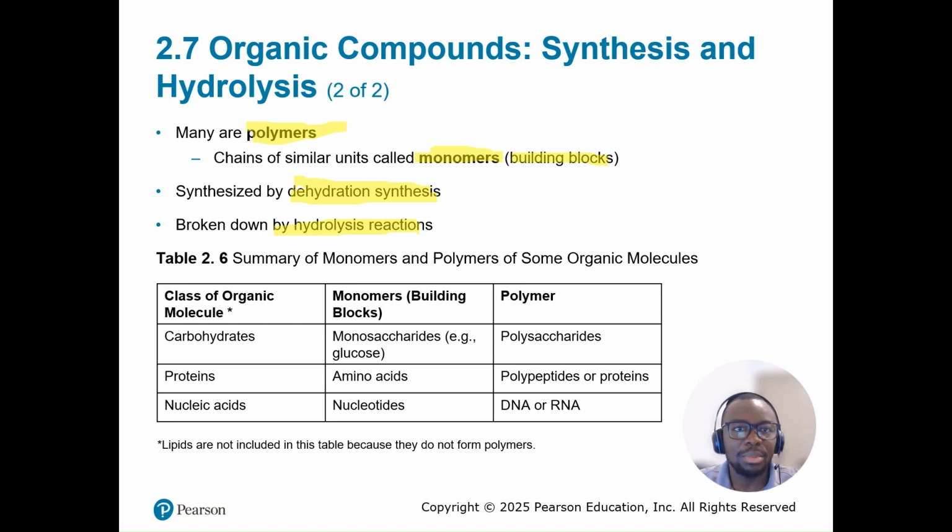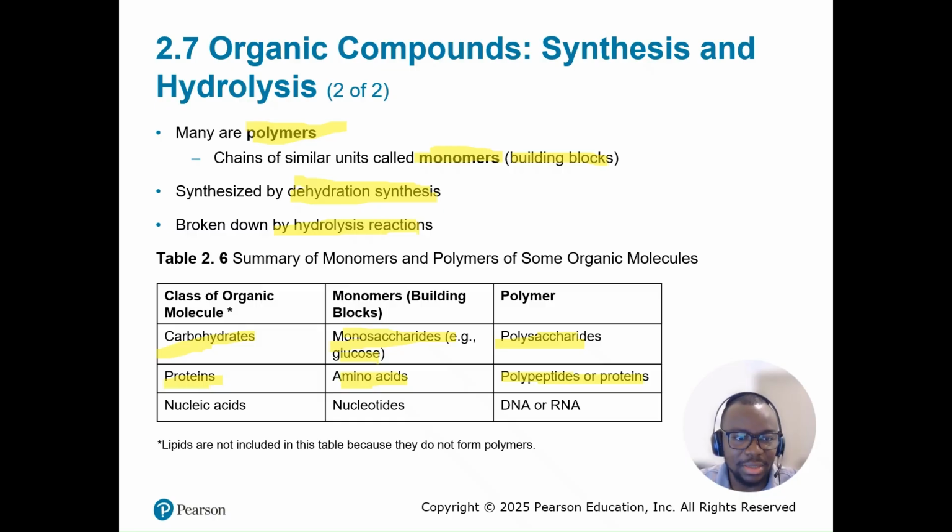This table summarizes the different polymers and their monomers. Carbohydrates are made from monosaccharides. An example of a monosaccharide is glucose, and the polymers are polysaccharides. Proteins are made up of amino acids, which are the monomers, and the polymers are called polypeptides, or more simply proteins.